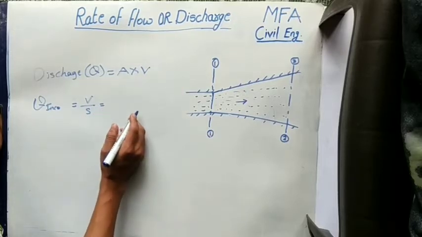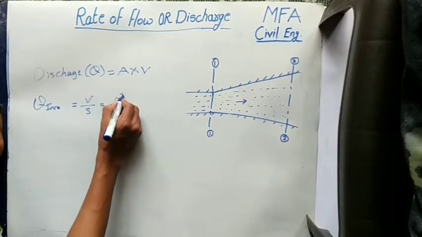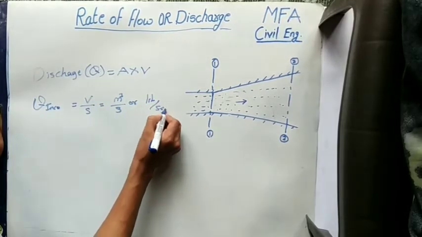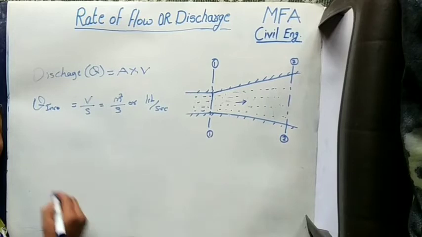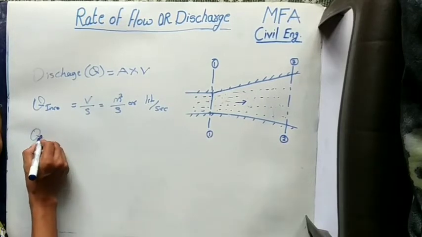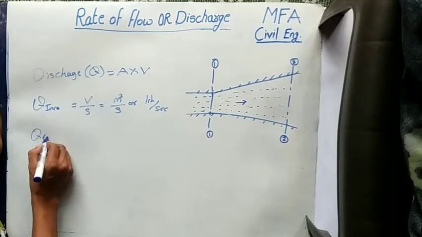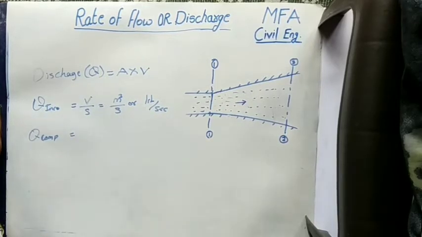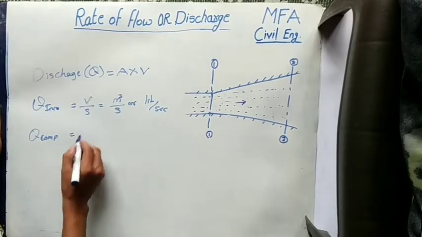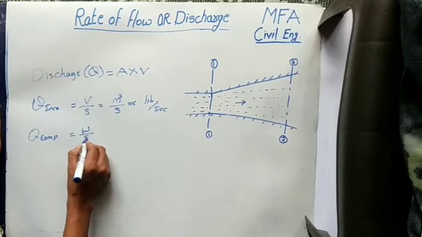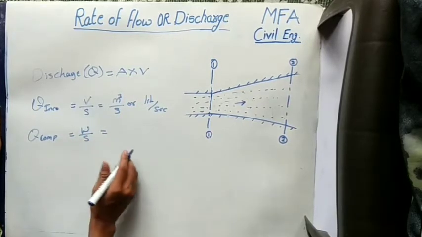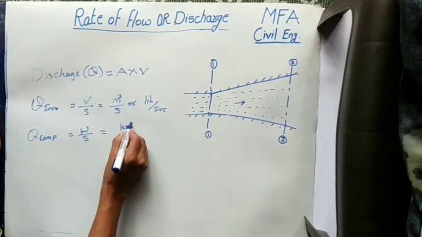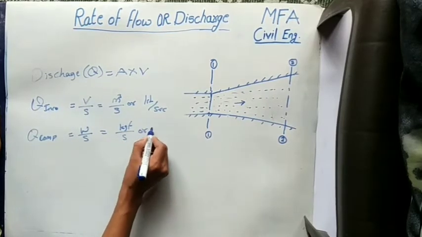Now the unit of a discharge is meter cube per second or liter per second. Now for the case of a compressible fluid like gases, the discharge is expressed as the weight of a fluid flowing at any section per second, which is weight of a fluid per second. The unit of the discharge for the compressible fluid, as weight is calculated, is kgf per second or